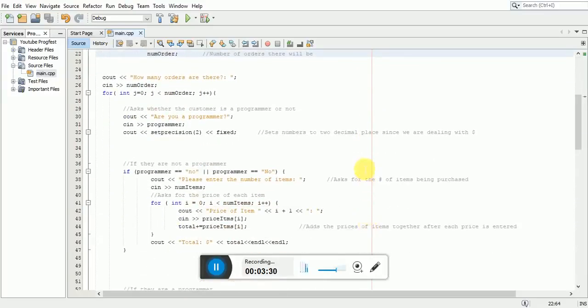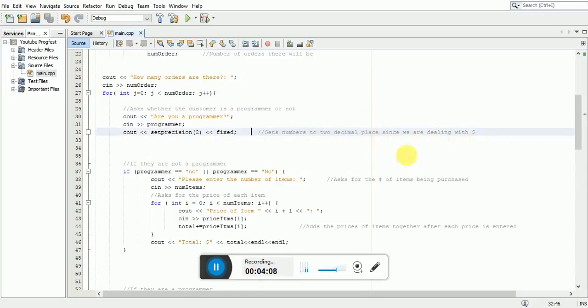So it jumps right into asking how many orders there are. Then the user will input the number of orders. The for loop allows us to loop the following code the number of orders that is entered. And then after that, it will ask the user if the customer is a programmer or not. We also went ahead and set the precision to 2, which will set the numbers going forward to 2 decimal places, since we are going to be dealing with money.